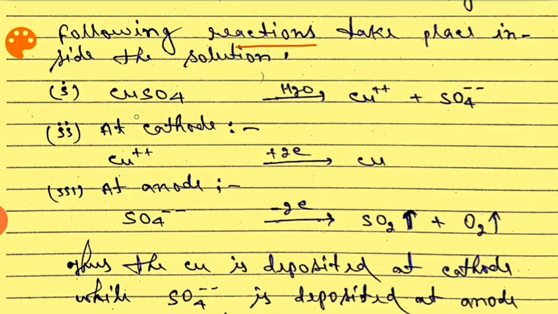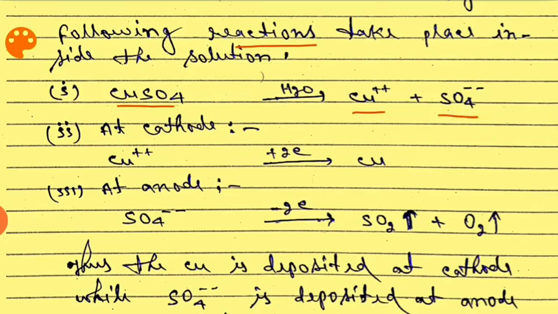At first, copper sulfate is dissolved in water. So it gets ionized as copper ion and sulfate ion.